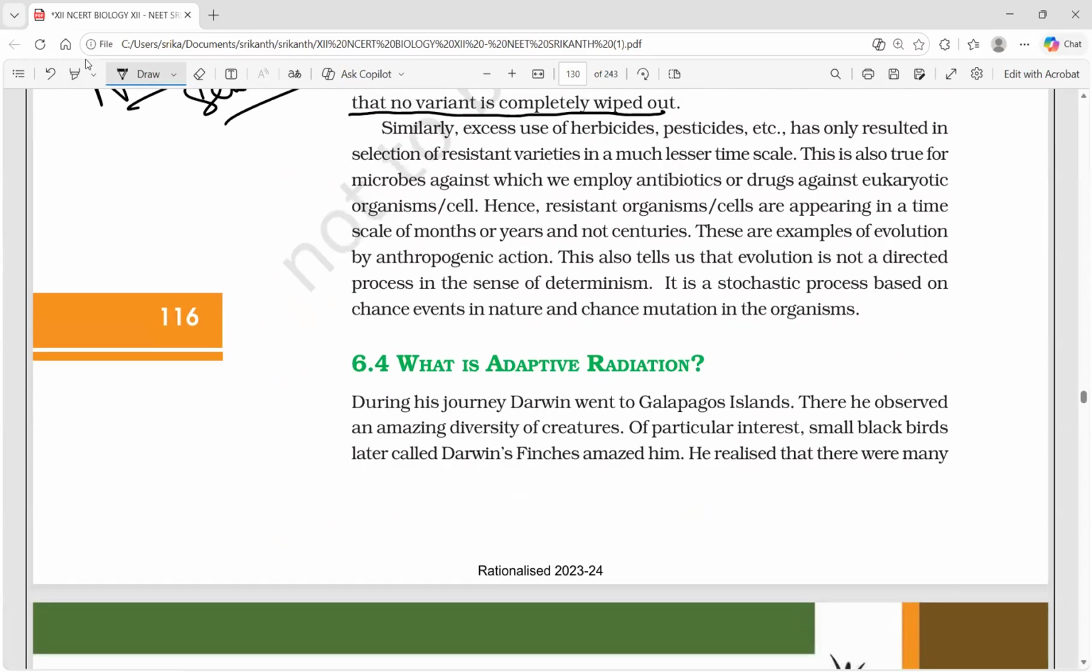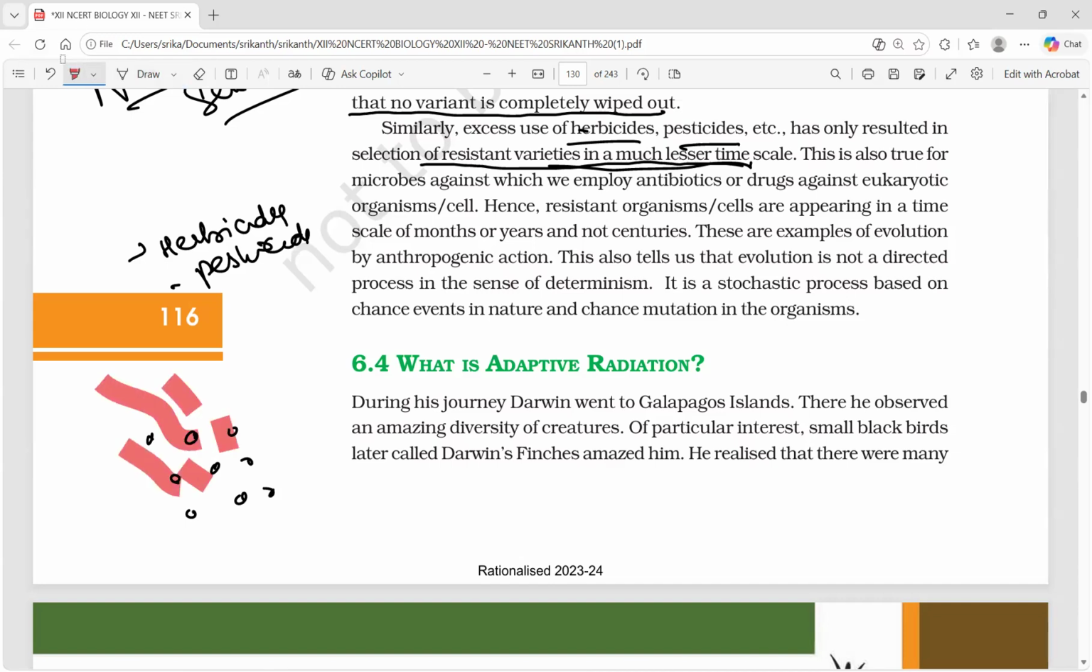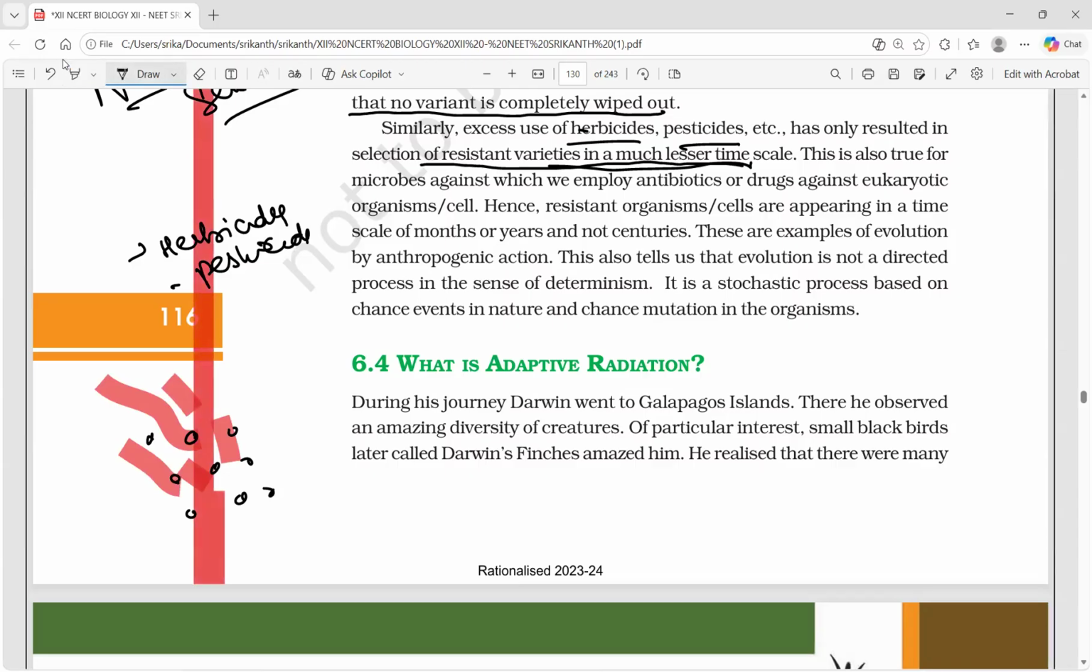Moving on, herbicides and pesticides have resulted in the selection of resistant varieties in a much shorter time scale. That is another criterion they started explaining. Herbicide, pesticide. We'll take one example to understand this phenomenon. Let me take a pesticide, DDT. So here there are some insects, some 1,000 insects. When I spray DDT on them, most of the insects died. Some survived. Say I sprayed 100 grams of DDT on those insects.